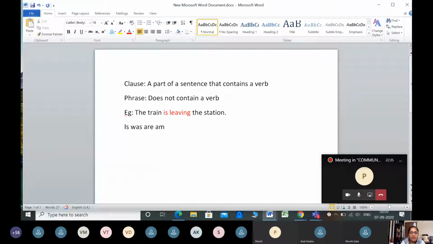So when I say is, was, are, were, and am, these are auxiliary verbs. Auxiliary verbs are helping verbs. And whenever they come in a sentence, you have to include them as a verb. So that is why it is an auxiliary verb. All right. So when I say the train is leaving the station, since it contains a verb, it is called a clause. Now, if I just modify this sentence to write it as the train